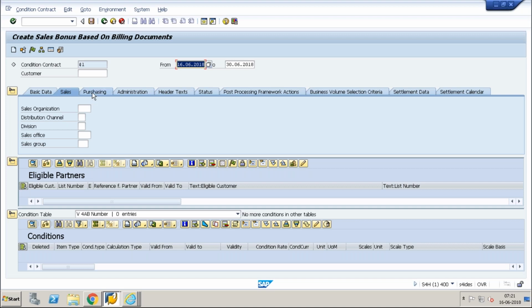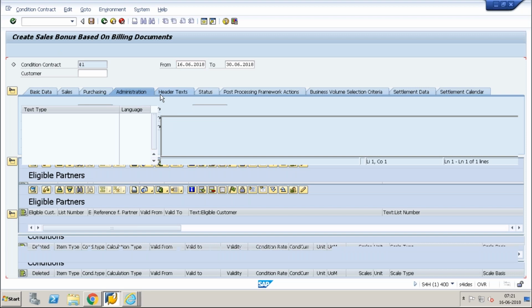The same holds good for the purchase organization. So that means I can maintain it for the same business partner who is acting as both a supplier and a vendor. So then I have sales organization data and purchase organization data. That means one condition contract can be created for both my MM and SD processes. Okay, this is fine. Then what is in the admin data? It's nothing but who has created it and when it was created.